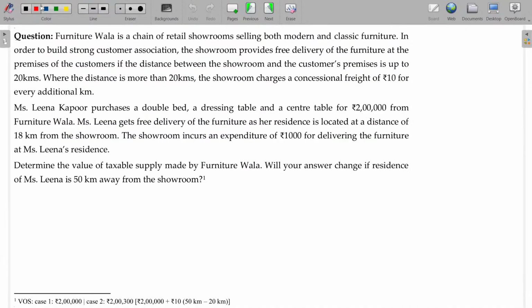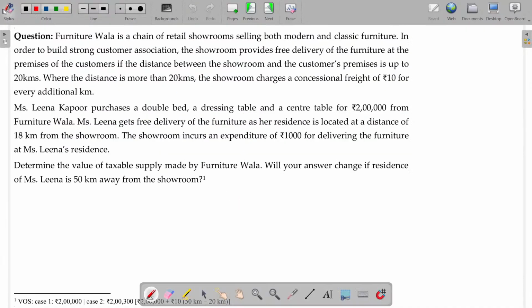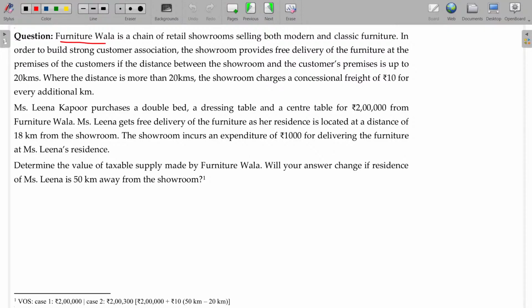Now, Furniture Wala is a chain of retail showrooms selling both modern and classic furniture. In order to build a strong customer association, the showroom provides free delivery of the furniture at the premises of the customers if the distance between the showroom and the customer's premises is up to 20 kilometers. Okay.